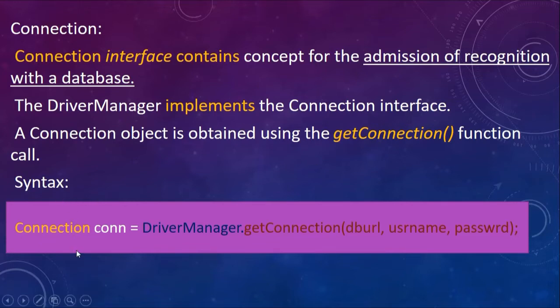So in general the syntax is: con, the connection object, equal to DriverManager.getConnection, and the getConnection method takes 3 parameters. One is the URL of the database that you want to connect, second is the username of that database, and third is the password of that particular database.